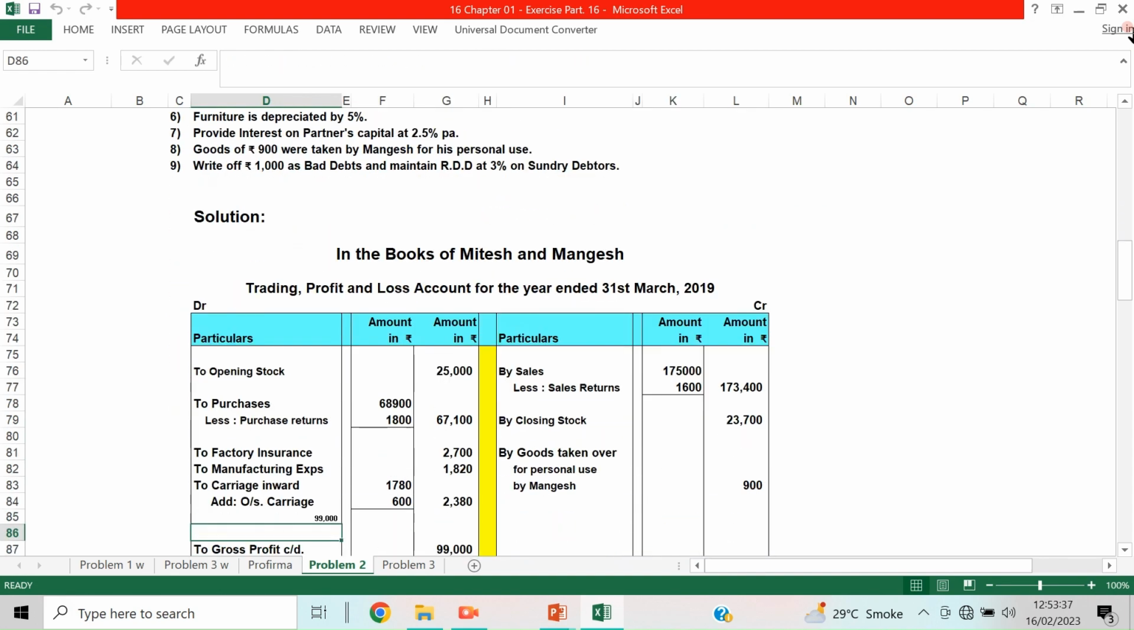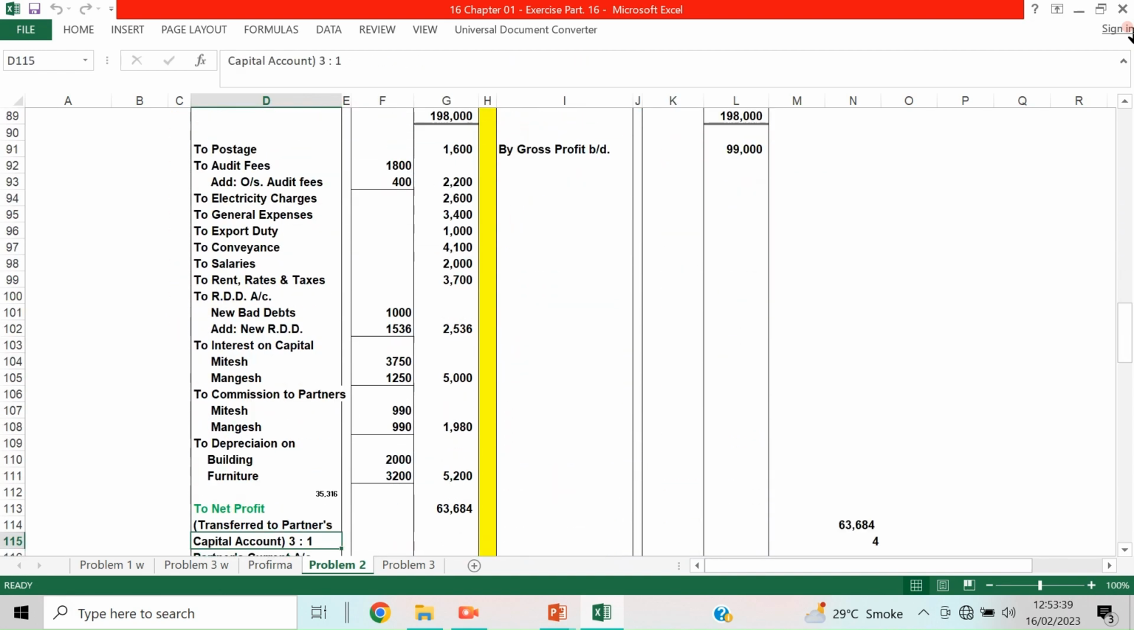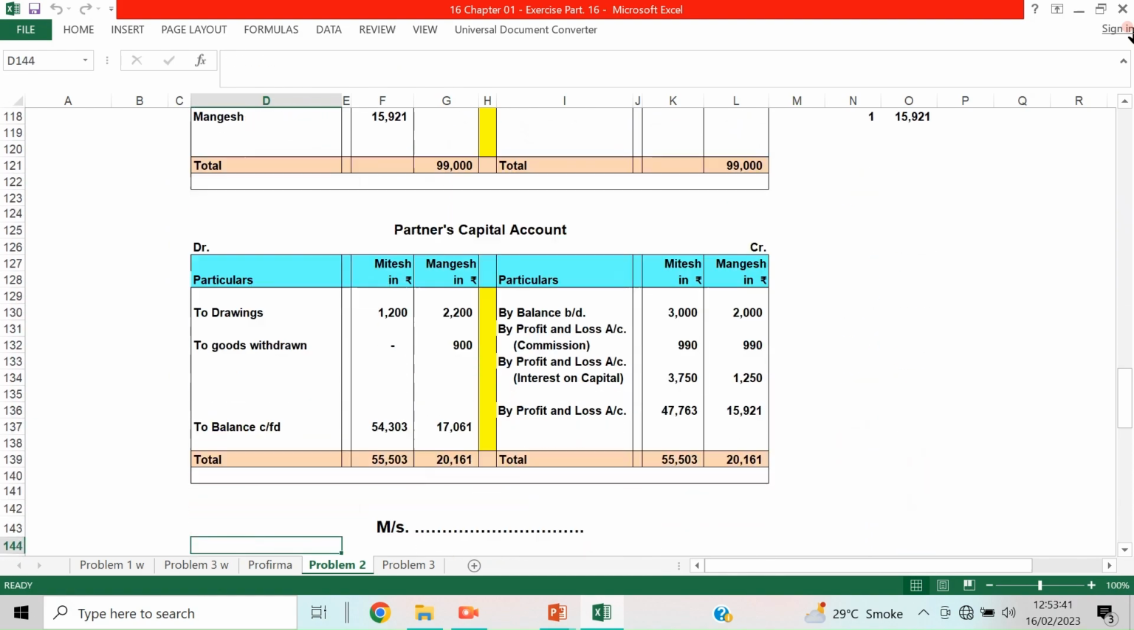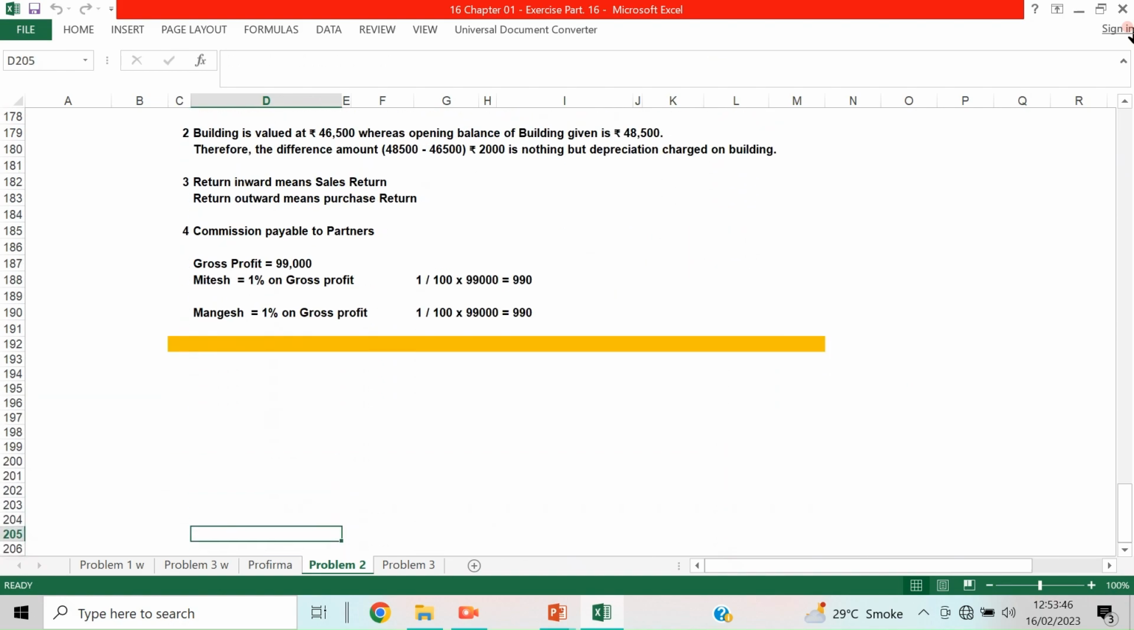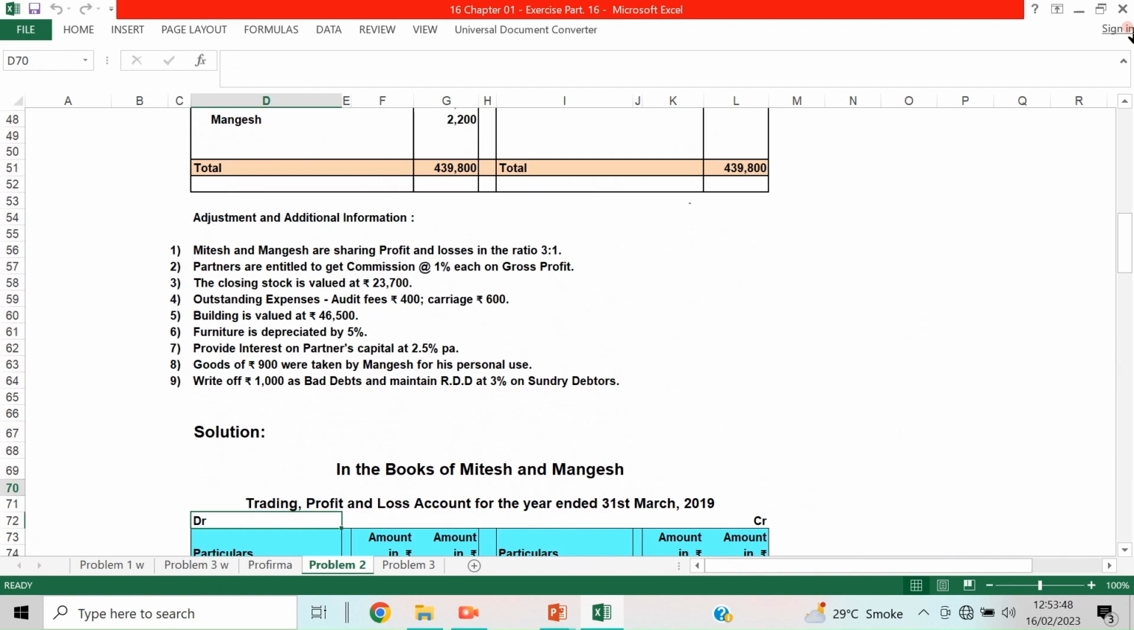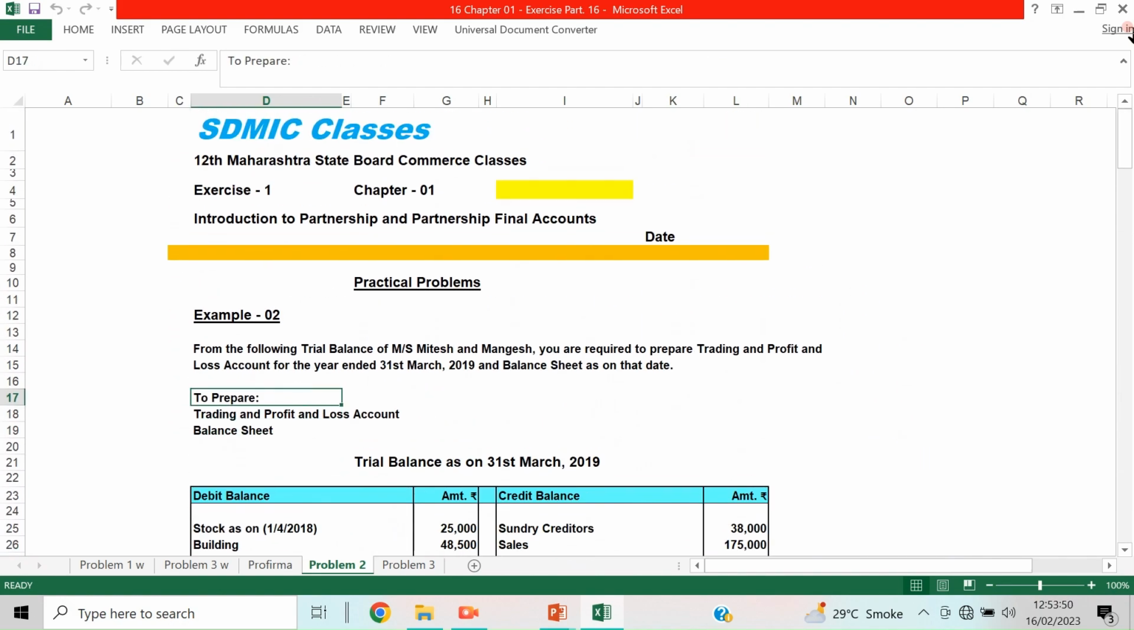Now let us see, it is already worked out here. Okay, now everything is worked out here. But for your benefit, I will show you how to work it out, so that it will be clear how to work out a problem. You will come to know.